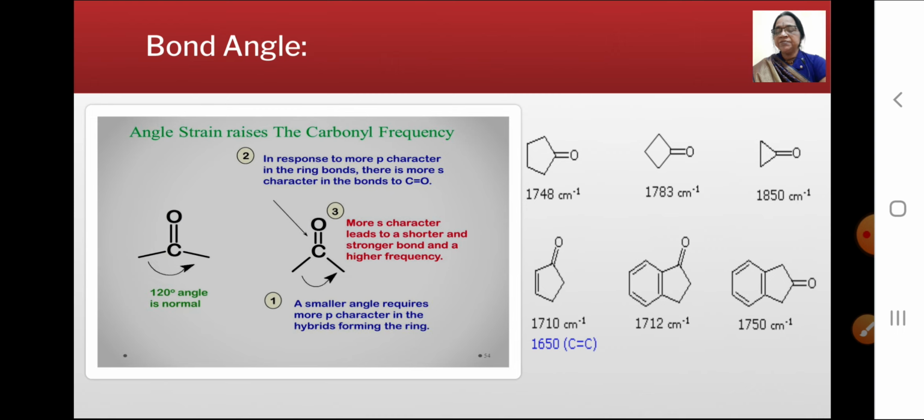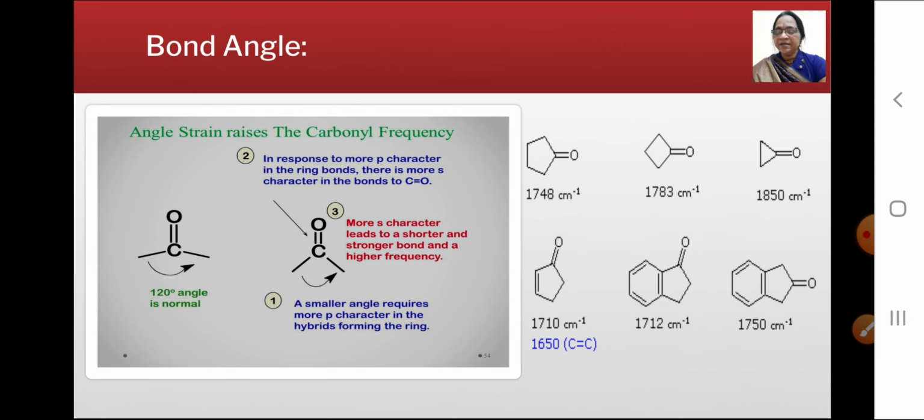This can be explained in terms of bond angle strain. The CO bond angle is reduced below the normal angle of 120 degrees, and this leads to increased s character in the CO bond.